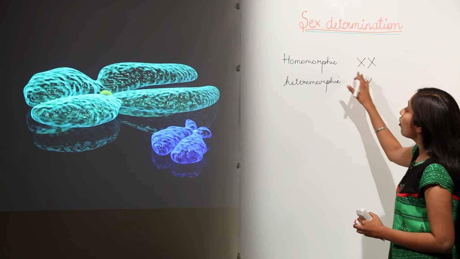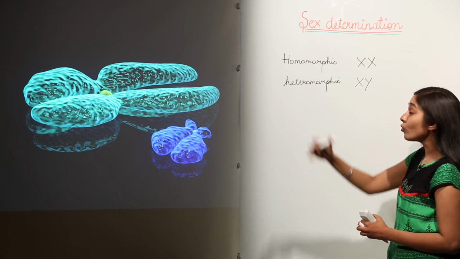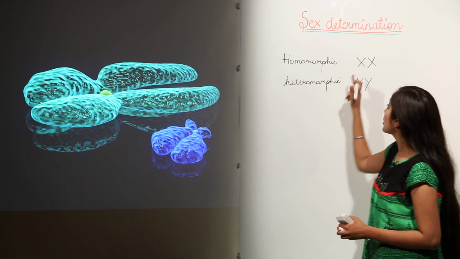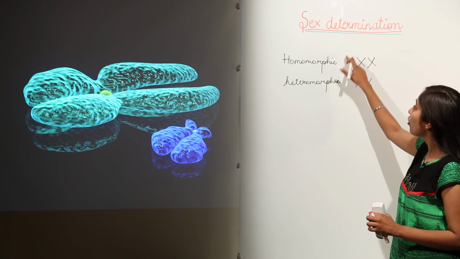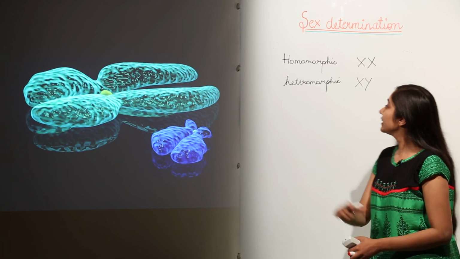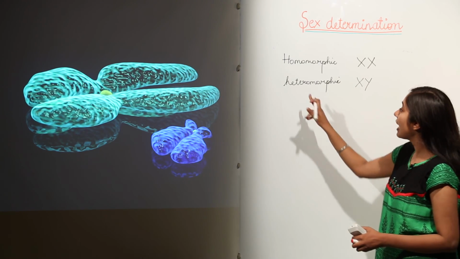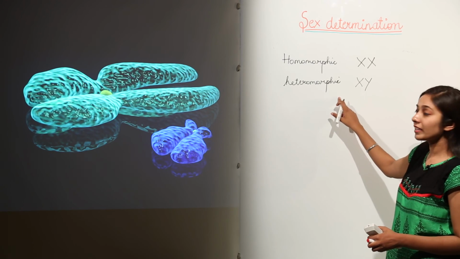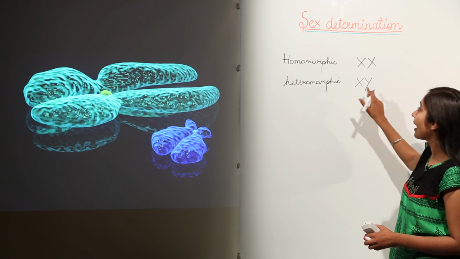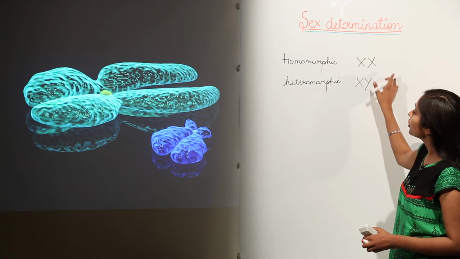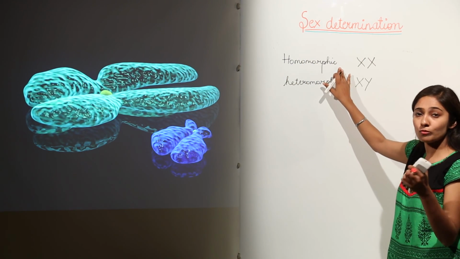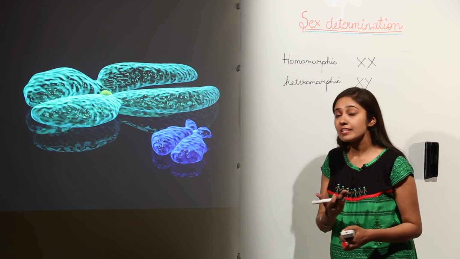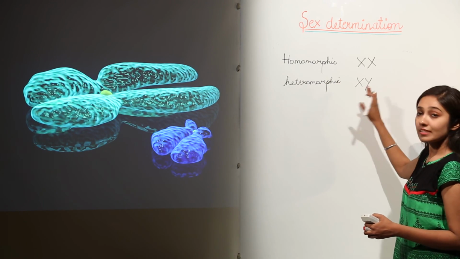Remember, homomorphic chromosomes are those sex chromosomes which are the same. So, in case of human females, we have homomorphic sex chromosomes, but in case of human males, we have heteromorphic sex chromosomes because we have an X and a Y chromosome. So, remember, human females have homomorphic sex chromosomes and human males have heteromorphic sex chromosomes.